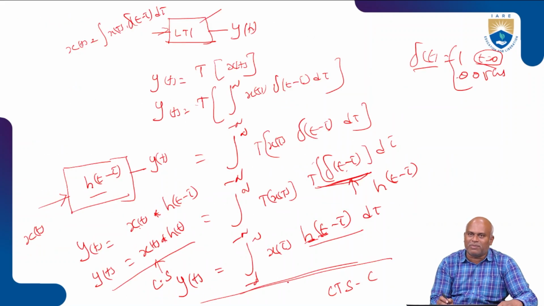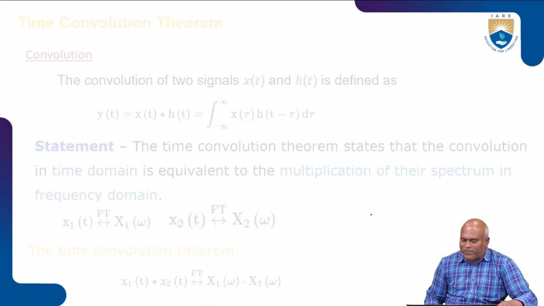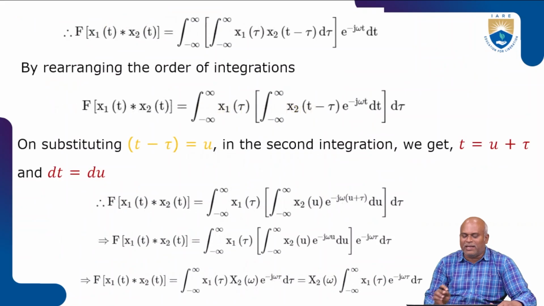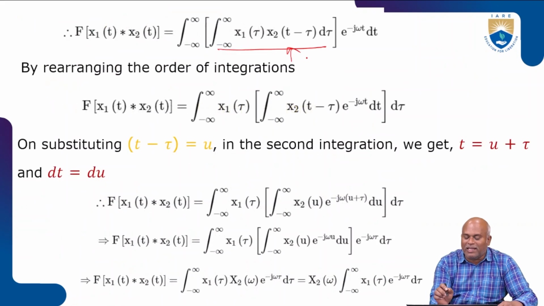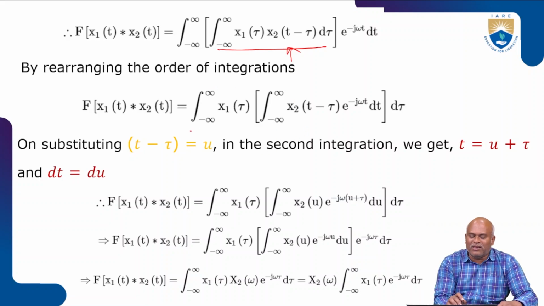The y of t, the system response, y of t is equal to the integration of x of tau, h of t minus tau d tau. That is the purpose for which we did this derivation, e power minus j omega t dt. Now we may rearrange the integration. So from minus infinity to plus infinity, x1 of tau, we take it out, we consider it as a constant. Another integration from minus infinity to plus infinity of x2 of t minus tau, e power minus j omega t dt, and d tau is there.